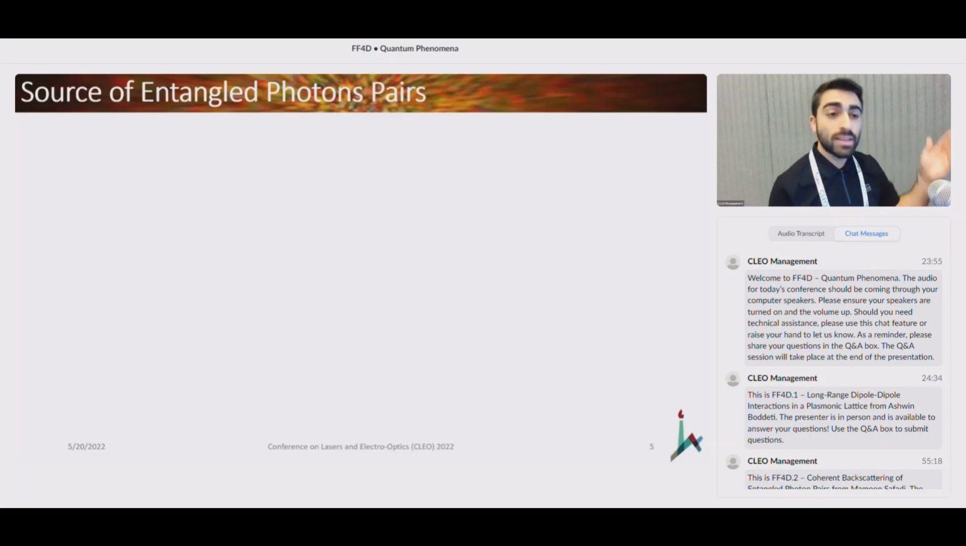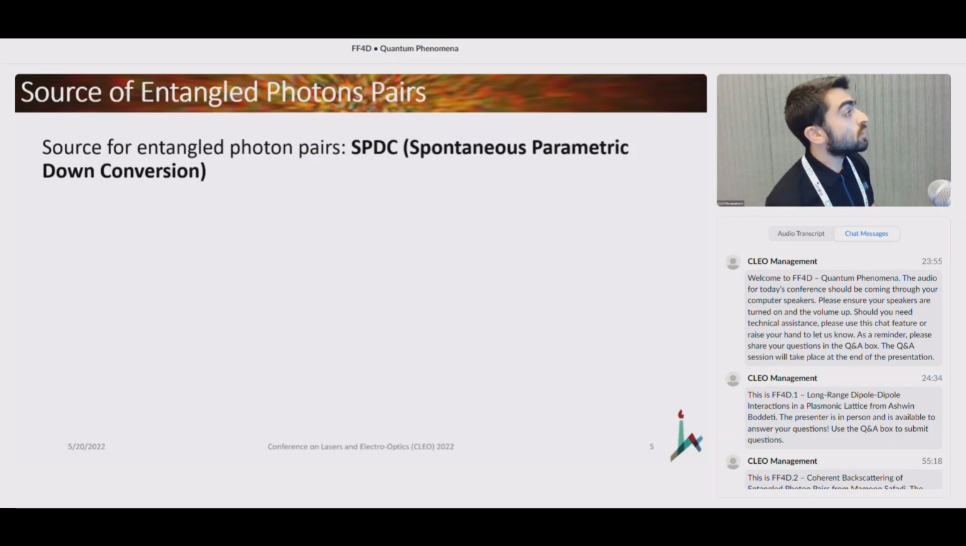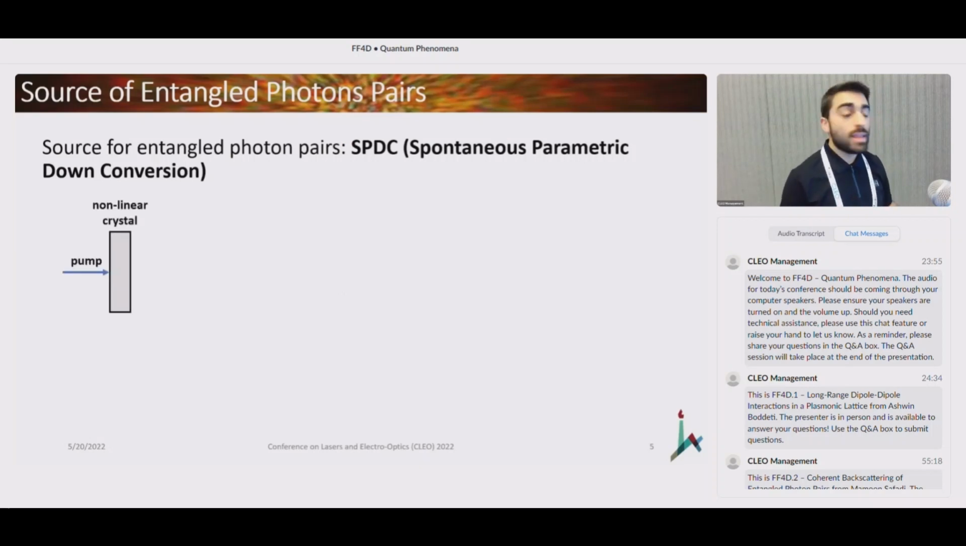Now, since I'm saying entangled photon pairs, let me just say a few words on how we create these at the lab. We use a process that's called spontaneous parametric down conversion, or SPDC in short. And essentially what happens in this process is that we have a nonlinear crystal that is being pumped by a very powerful laser beam. And occasionally, or actually quite rarely, a pumped photon splits into two daughter photons that we typically call the signal and the idler.